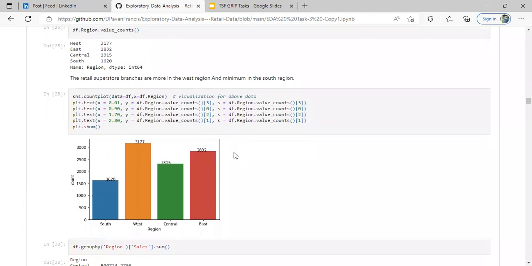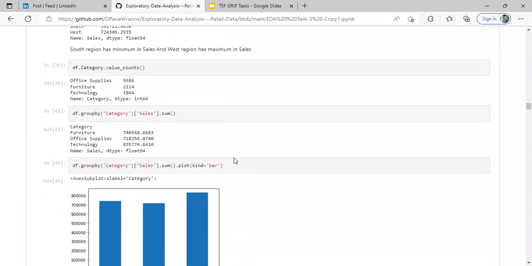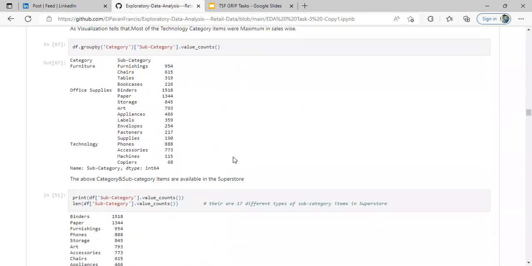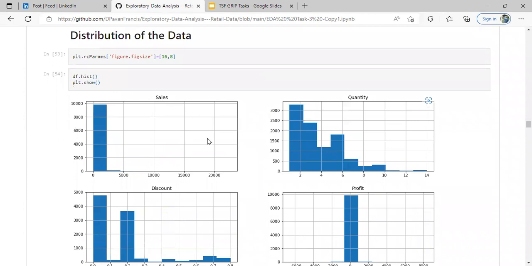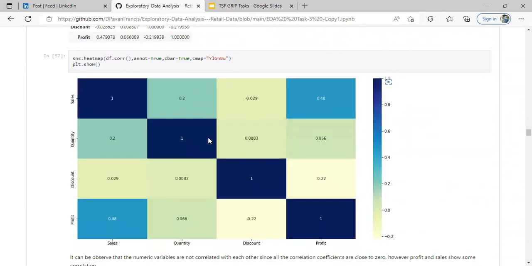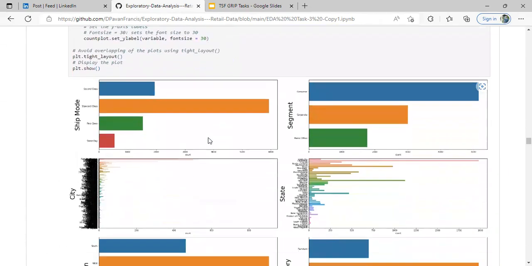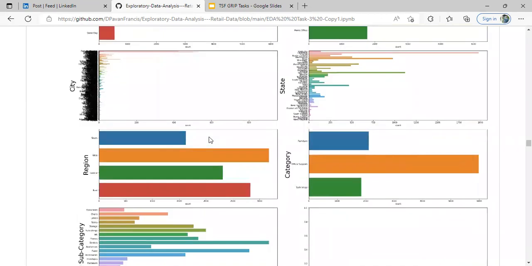There are four regions and three types of categories, with many subcategories visualized. This is the distribution of data, and this is the correlation for data.